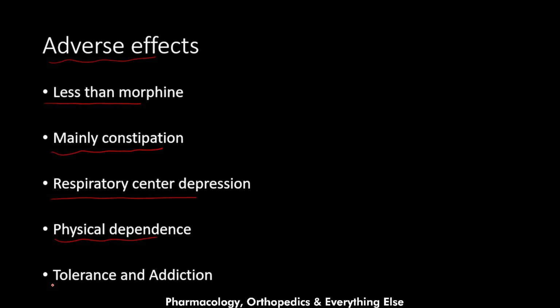Another adverse effect is tolerance. Tolerance means that with recurrent use of codeine, the same dose would produce less effect over time. So if the patient uses the same dose as yesterday, today it would cause less effect, and so on, and they have to increase the dose to achieve the same analgesic effect.